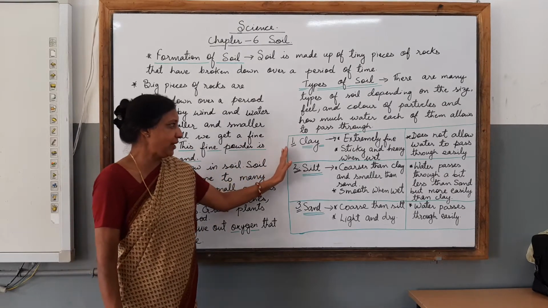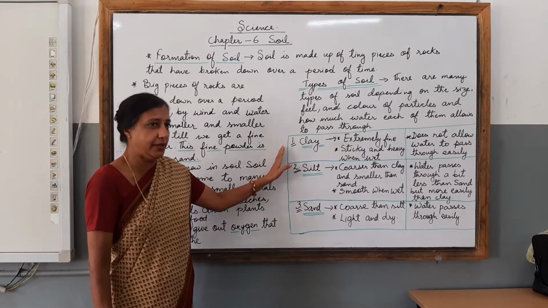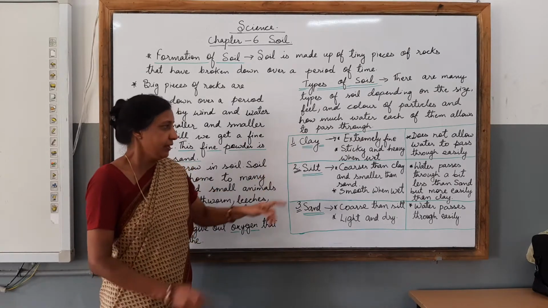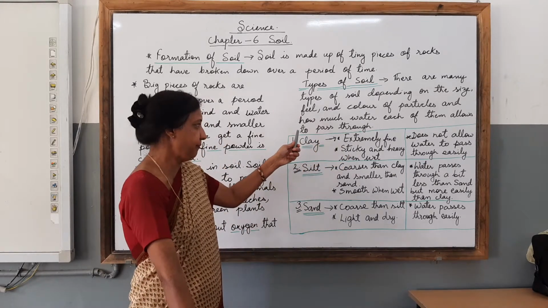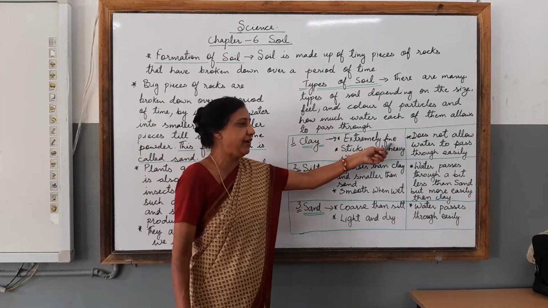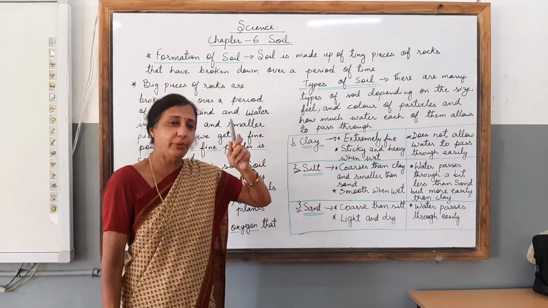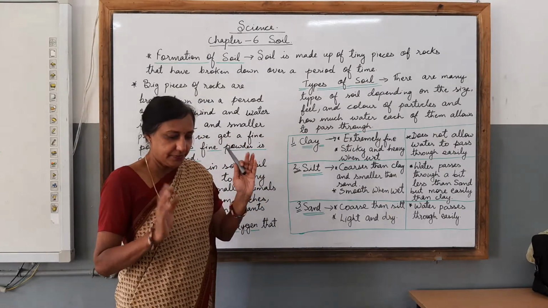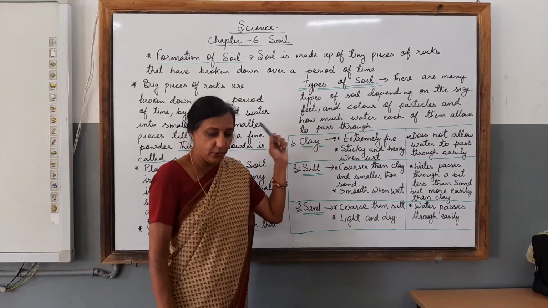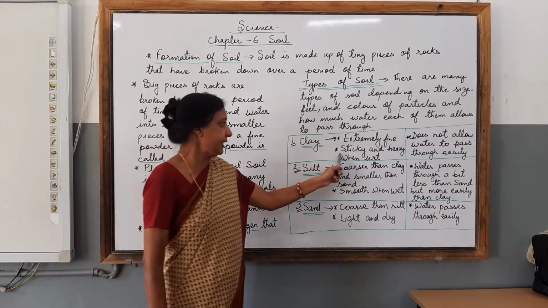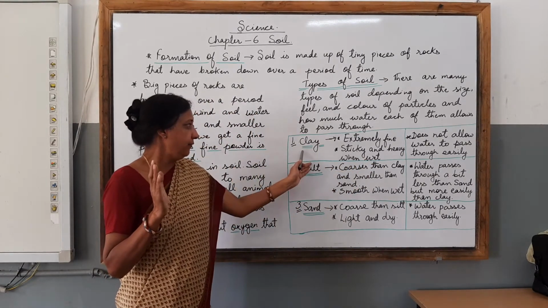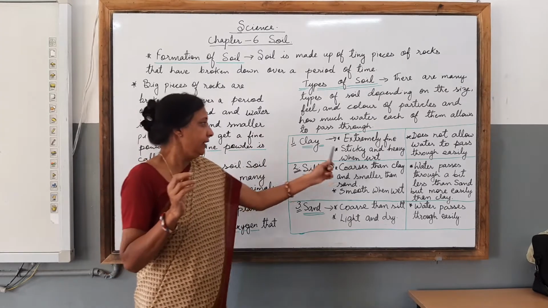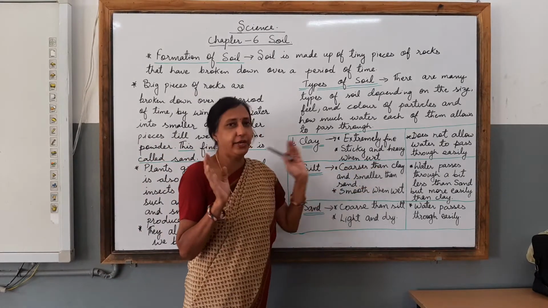Now children, let us try to understand the features of clay. The first one is the clay. You can say about its size of particles, that it is extremely fine. Then children, you can tell about the feel: sticky and heavy when wet. The feeling of the clay is sticky and heavy when it is wet.